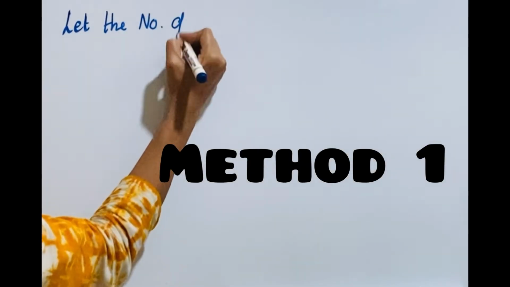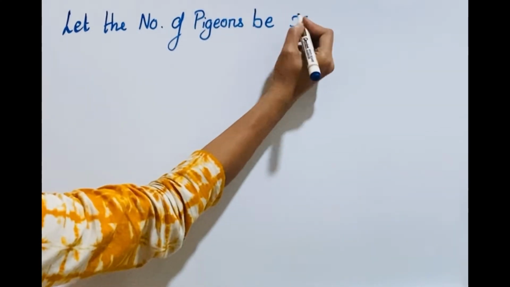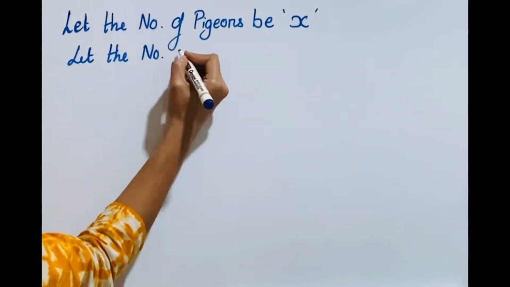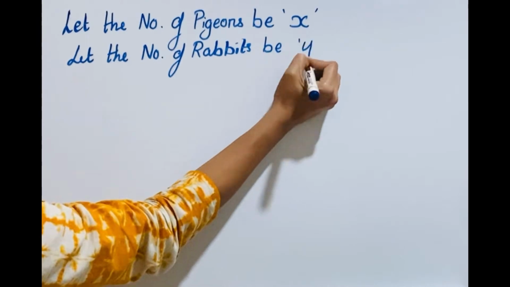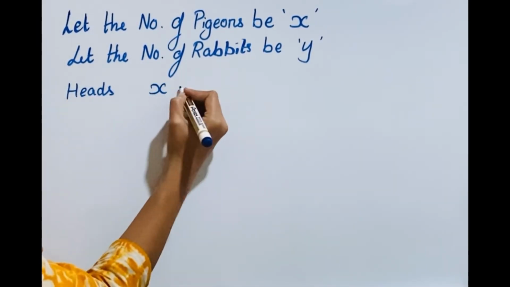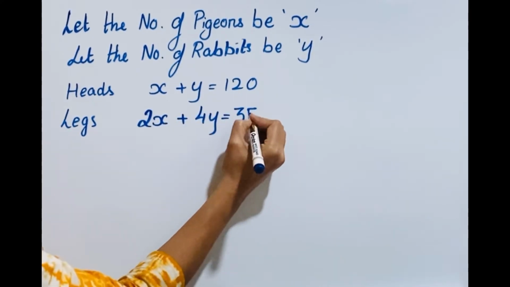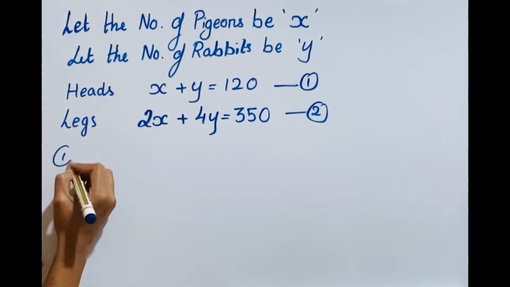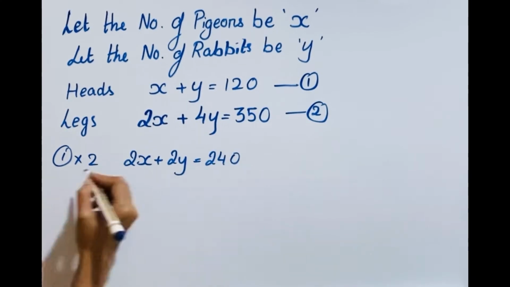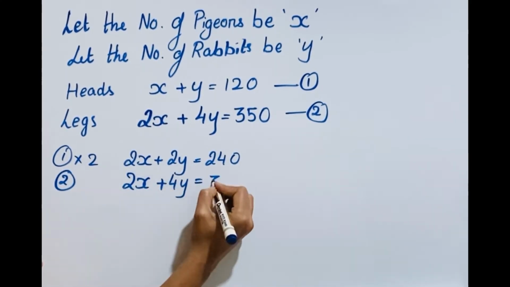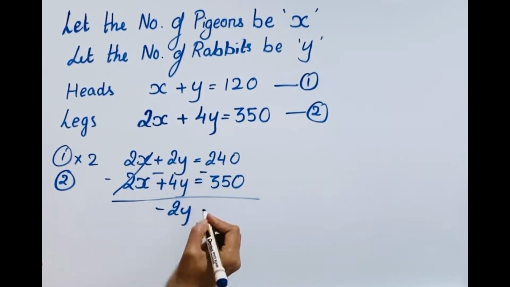Method 1, let's solve it by simultaneous equations, taking the number of pigeons as x and the number of rabbits as y. The heads, pigeons plus rabbits, is equal to 120. And as the pigeons have 2 legs and the rabbits have 4 legs, 2x plus 4y is 350. Then by solving the two equations, we will come to know the number of rabbits and pigeons.